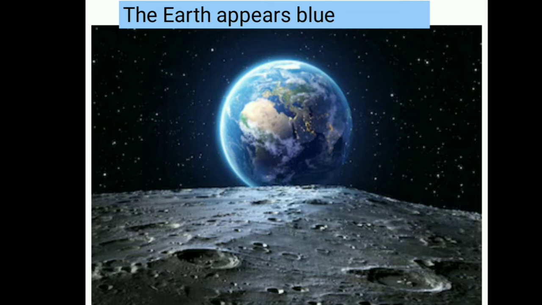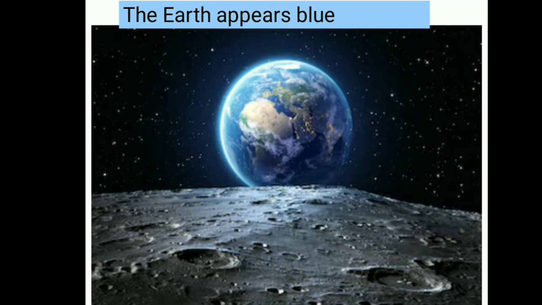Now we go through another topic, that is our Earth. Our Earth is the third nearest planet to the sun, and in size it is the fifth largest planet. It is slightly flattened at the poles. The North and South poles are flattened and the middle portion is bulged, and that is why its shape is described as a geoid shape.